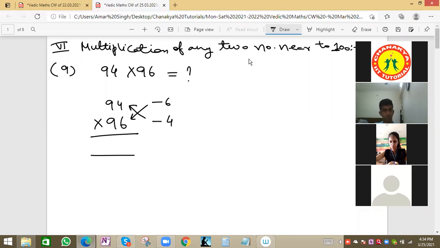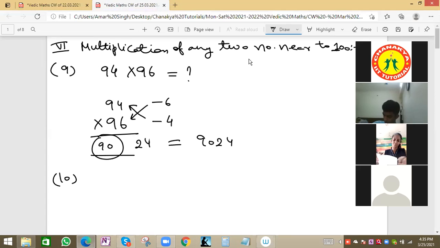Cross means basically subtraction. So 94 minus 4, 90. 96 minus 6, 90. This will be the same for both the cross values. And now multiply the other numbers: 6 4s are 24, but plus 24, because minus minus is plus. The product will be 90, 24, which is the final and correct answer. Right. This was 9024.